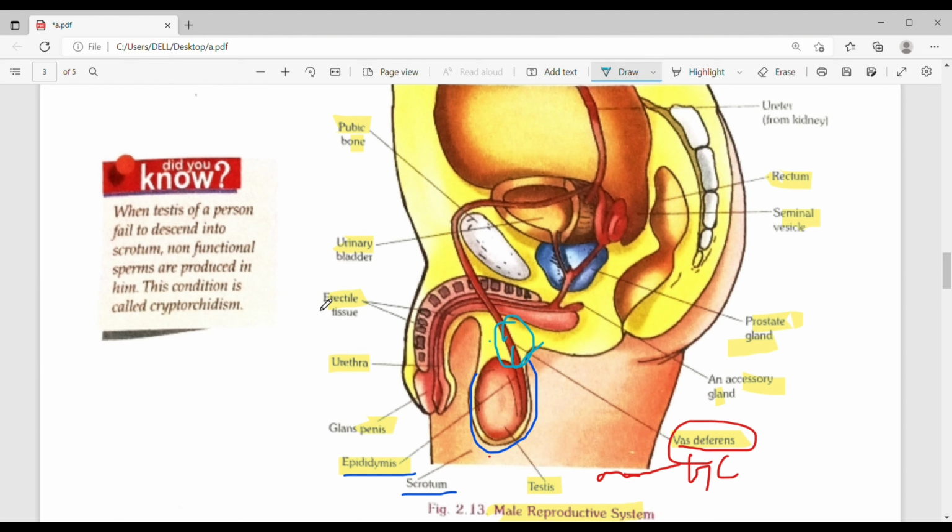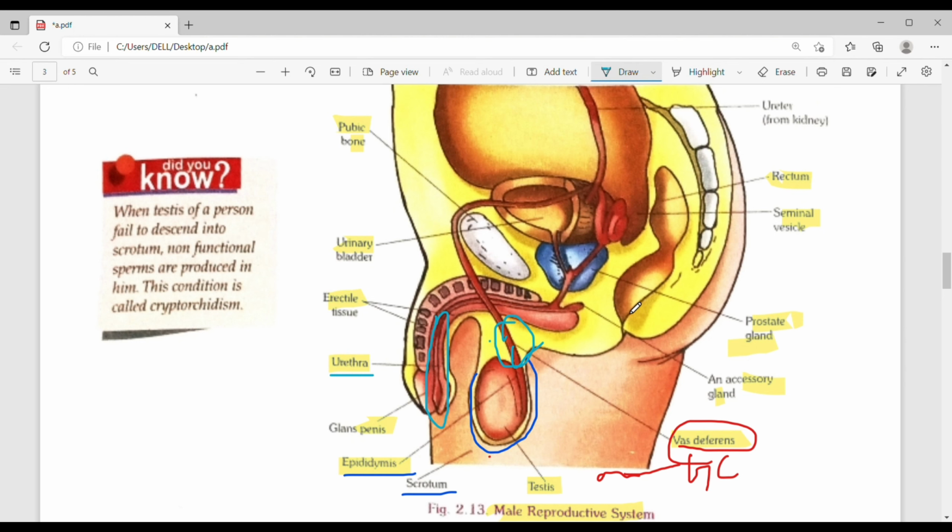Next is urethra. This is urethra. It is the common passage of urine and sperm, but never carries both of them at the same time. It secretes seminal fluid and nutrients.